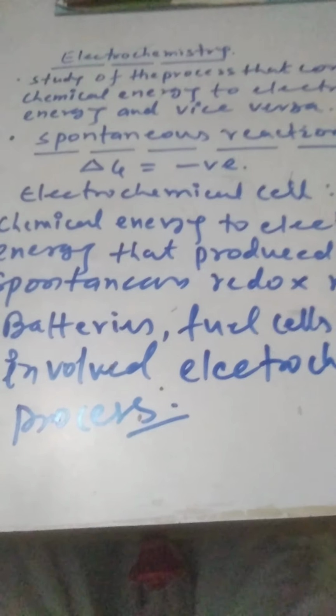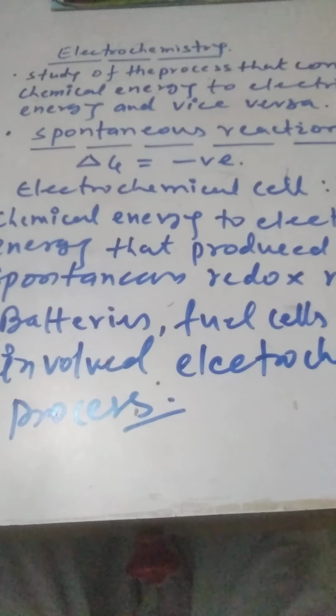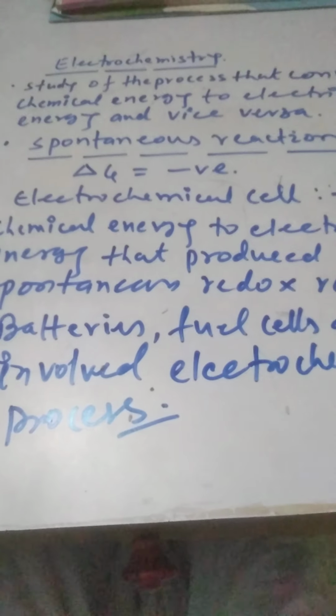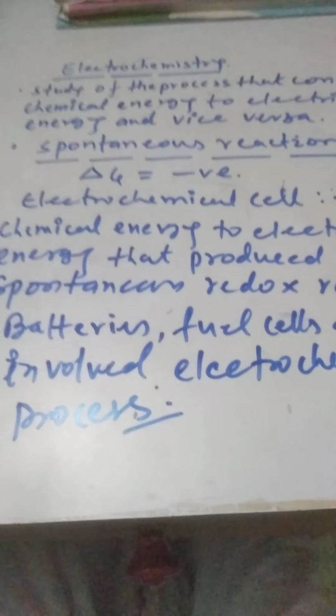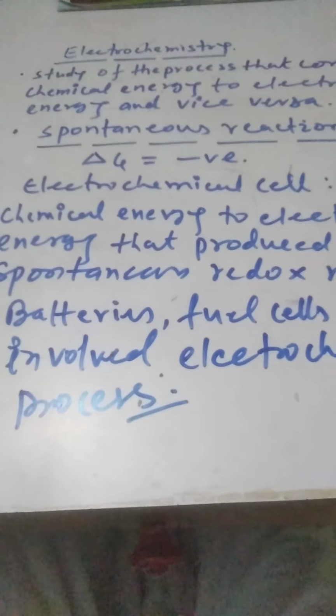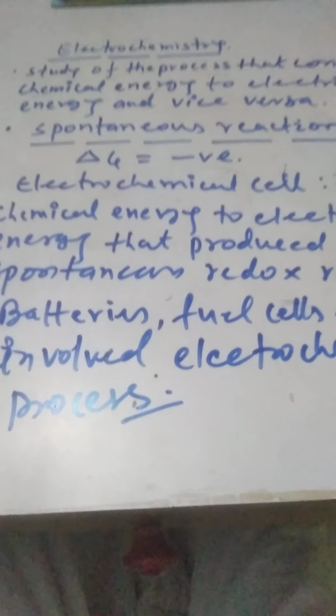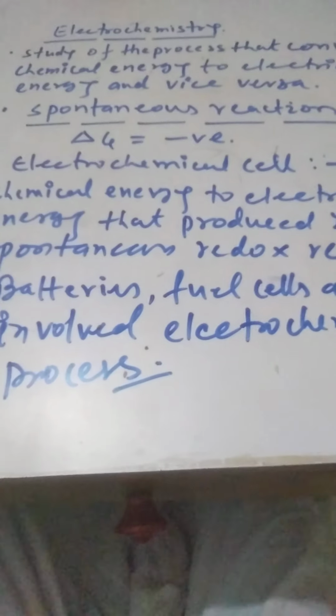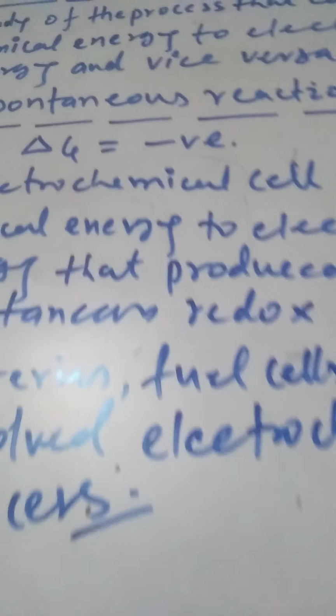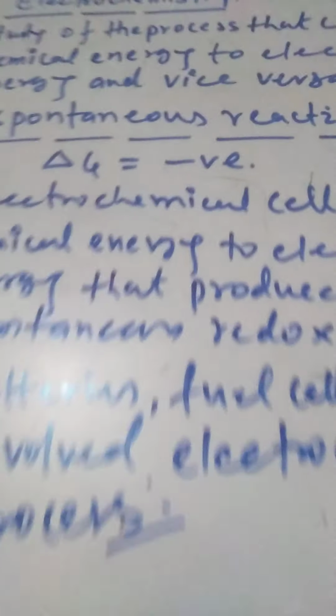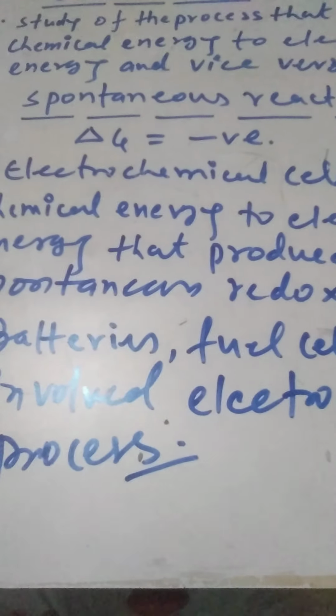The two opposing processes in equilibrium take place with the same rate. The rate of reaction we will discuss in another chapter, that is chemical kinetics. So I hope now you have the idea of a spontaneous reaction.